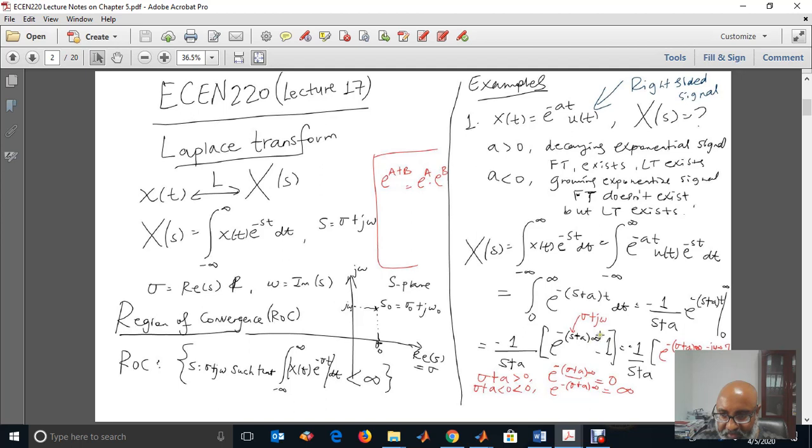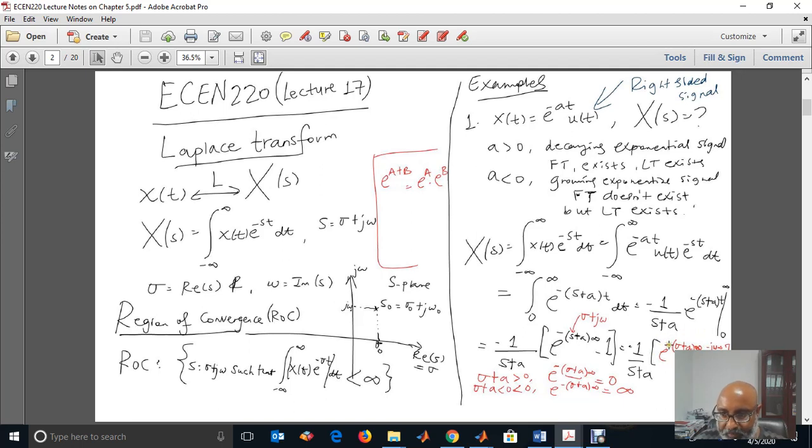So we have infinity here, and e to the power of 0 is 1. But if I substitute s here, sigma plus j omega, I will have e to the power of minus sigma plus a times infinity, e to the power of minus j omega times infinity. This part cannot be greater than 1 because I have j here. So this is the important part.